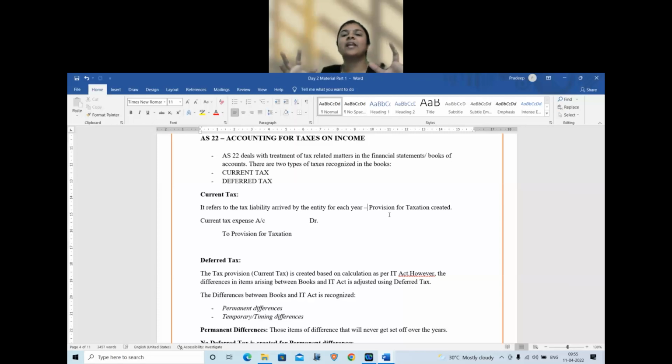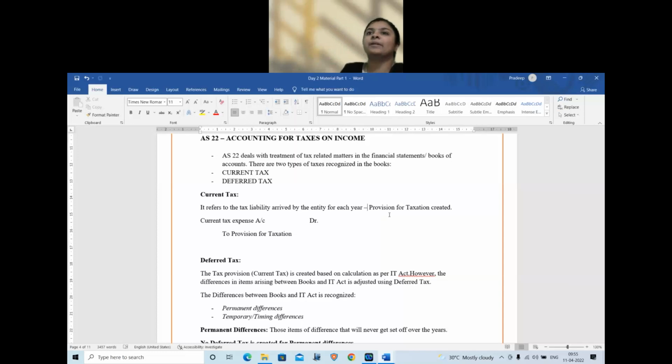Eventually, the value of the asset is say 1 lakh. Depreciation will be for this 1 lakh only. Probably in the earlier years, more depreciation under income tax, then under books, lesser depreciation, and vice versa. So, year on year, the value might seem different, but overall, if you look at the impact, it will get knocked off or adjusted.